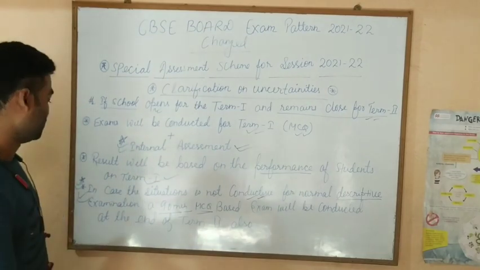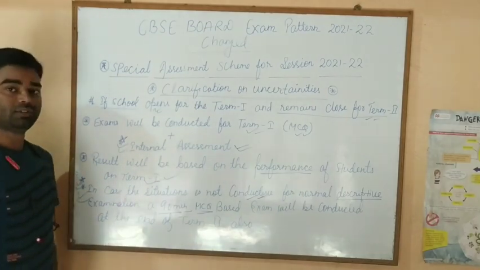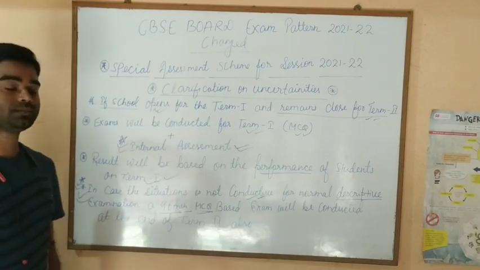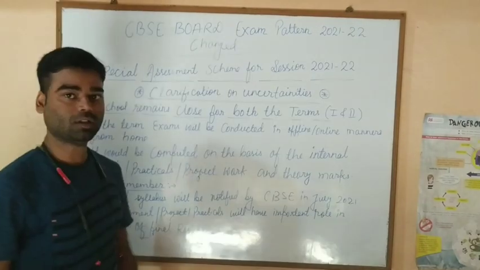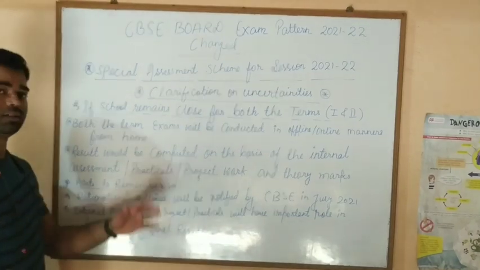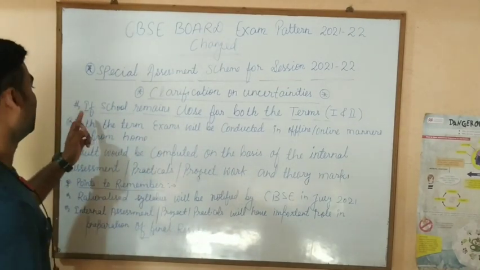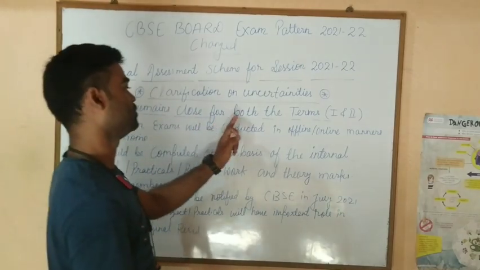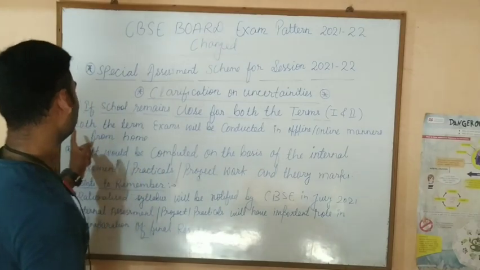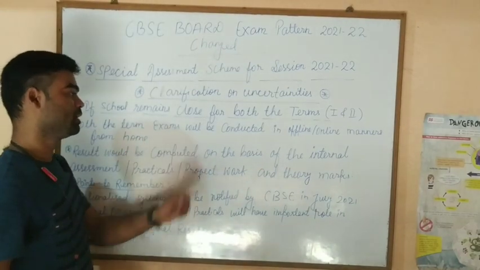Okay. Now the third condition, we will talk about the third condition. If you want to take a screenshot, you can take the screenshot of this. Now here is the third case, the third uncertainty we will talk about. If the school remains closed for both the terms, it means term 1 and term 2, both the term exams will be conducted.